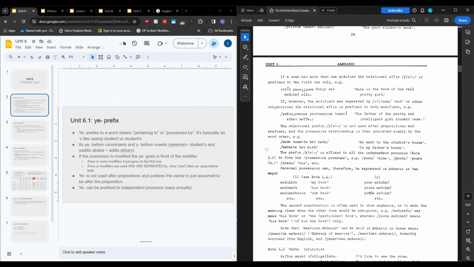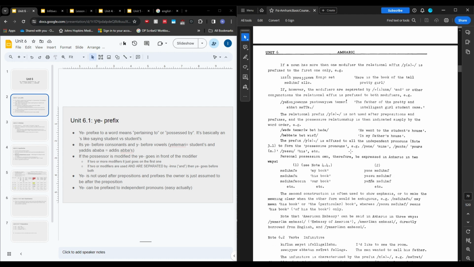The last note that the book makes is that yeah can be prefixed to all the independent pronouns. So these are actually way easier than what it's like looking like. You can just say like yene is mine, yanta is you males, yesu is his, and you can just keep going. And these are actually very commonly used all the time. And I think they're actually very helpful for making things simpler, because in Amharic, what it's basically going to show you here is that there are two ways to sort of indicate possession.